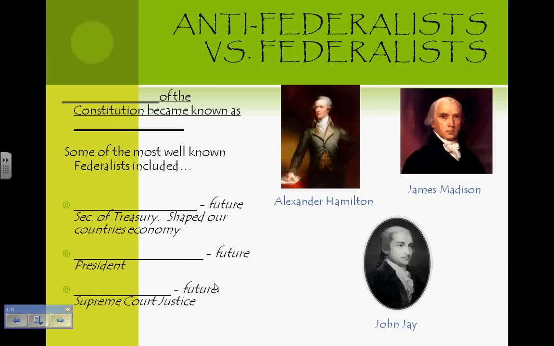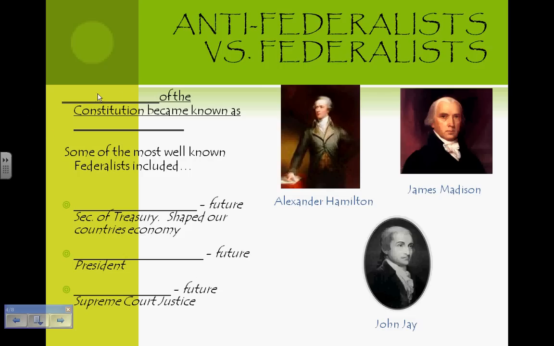Federalists were strong supporters of the Constitution, which makes sense, since these were the guys that were the big guns of the convention, and James Madison wrote the majority of the Constitution. So who better to defend it? Alexander Hamilton and John Jay rounded out the rest of the Federalist leaders.